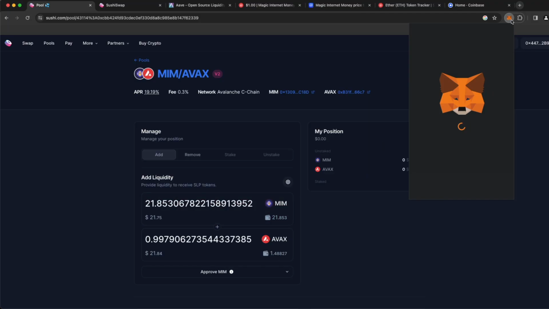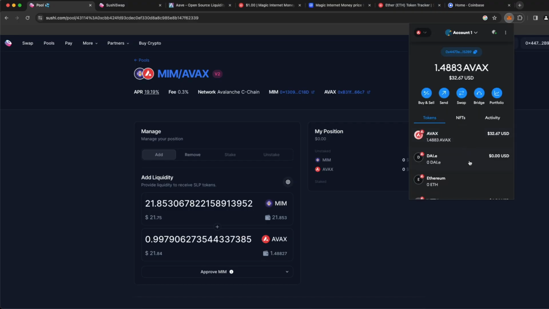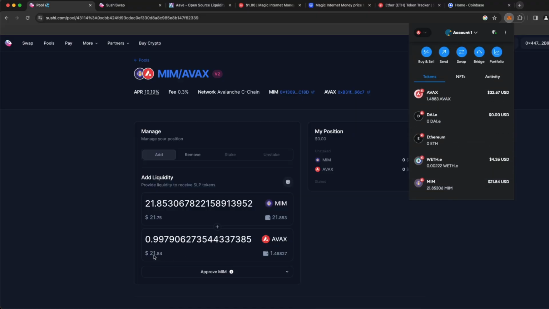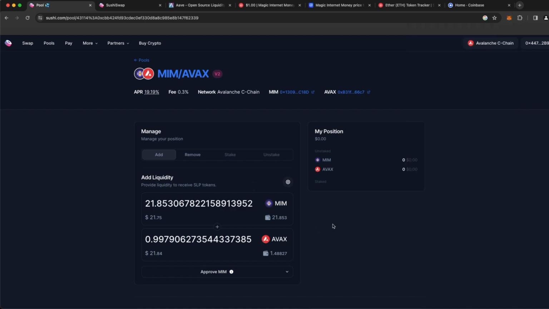And so now what I'm doing is I'm putting the full amount of MIM that I have available, which is the $21.84 of MIM. And then I'm going to put roughly an equal amount, $21.84, so close enough to 50% of the AVAX to get a 50-50 ratio. That's always the goal, to get basically a 50-50 ratio between the assets that you're putting into the liquidity pool. So now we just need to approve this.